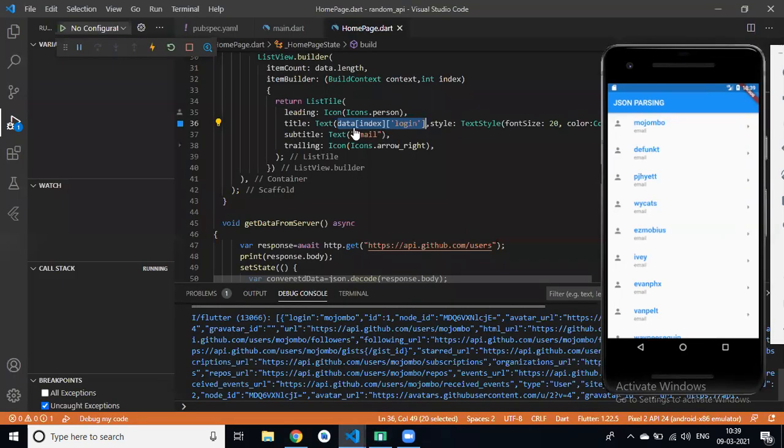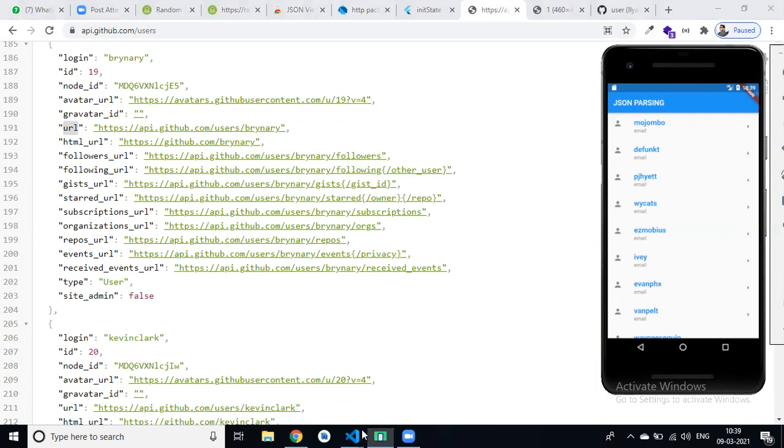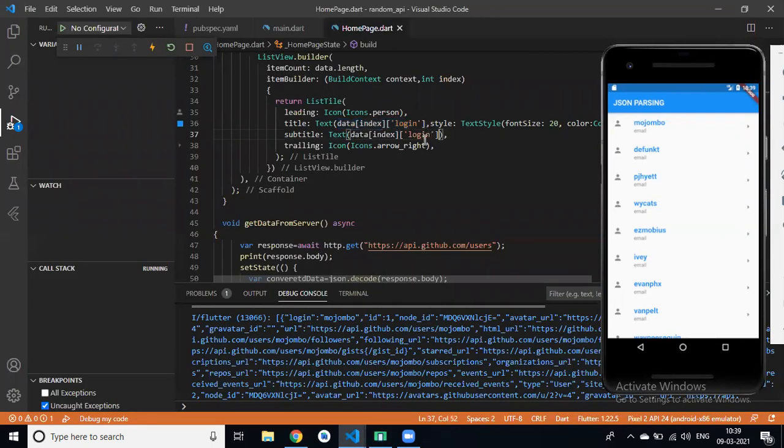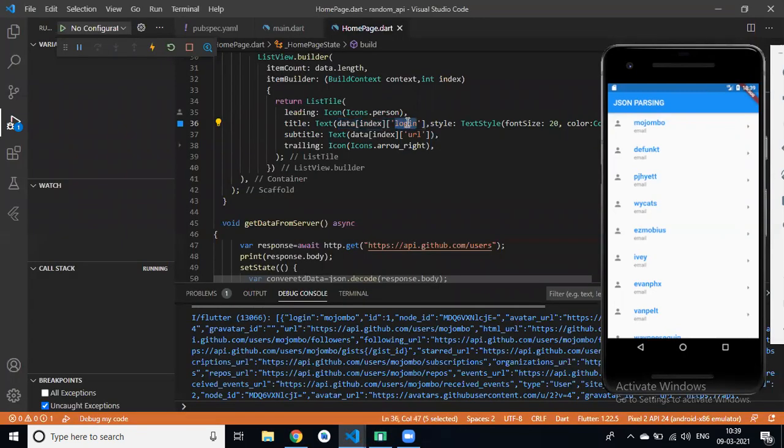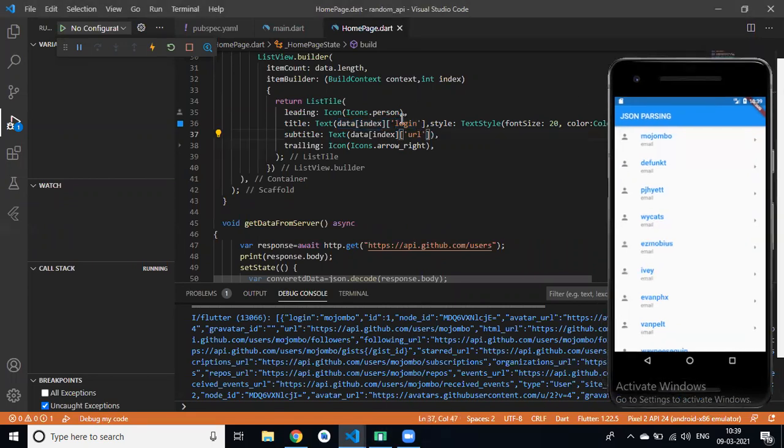So same, copy this, and in subtitle I replace it with URL. Please remember this key is case sensitive, so please copy from this. Don't make any mistake here.